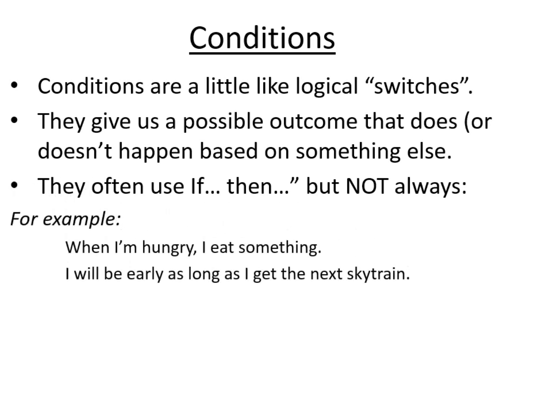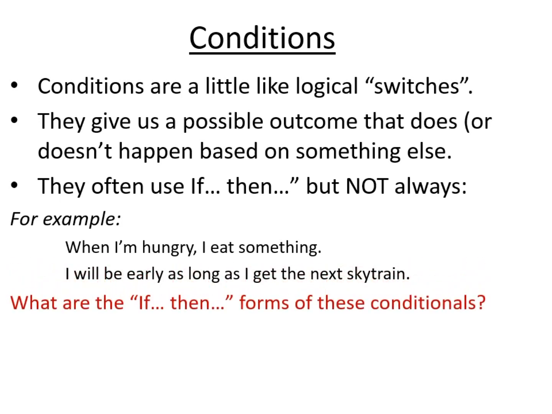For example, if we look at these two sentences, what are the if-then forms of these conditionals? When I'm hungry, I eat something, and that's fairly straightforward. We can just say, if I am hungry, then I will eat something. The second example is a little more complex. I will be early as long as I get the next SkyTrain.